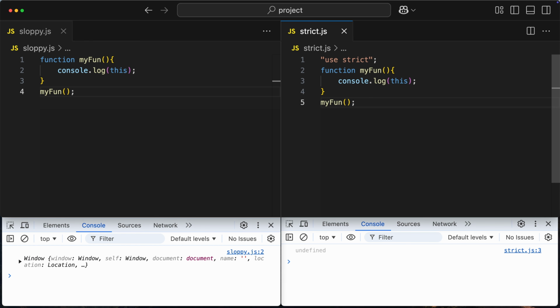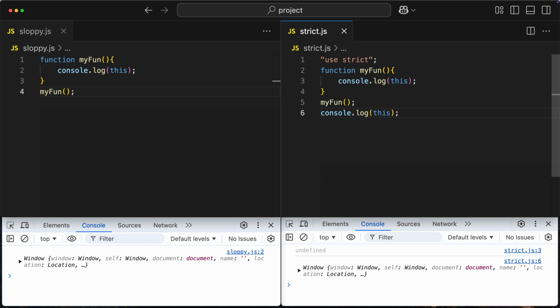Another thing that works differently is the way this is treated when invoked in a global context. Instead of returning the global object, which is window in case of browsers, it returns undefined. It doesn't mean that the window object itself becomes inaccessible in strict mode. If you execute console log this just like that, you still will get it. The point is, if you call the function in global context without any manual bindings, this is essentially undefined.